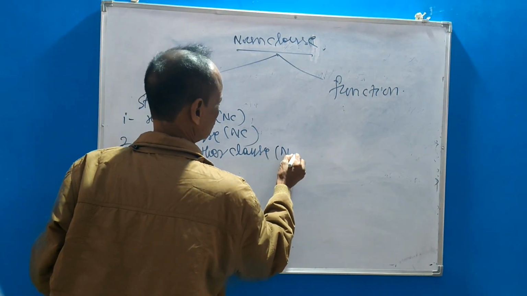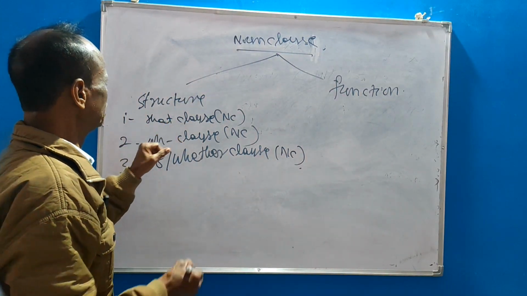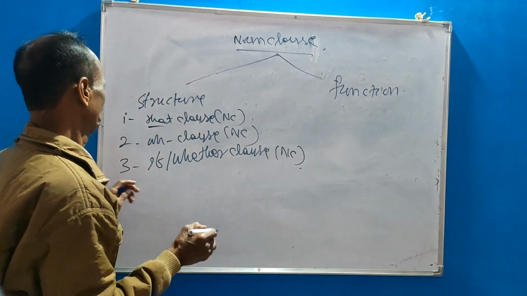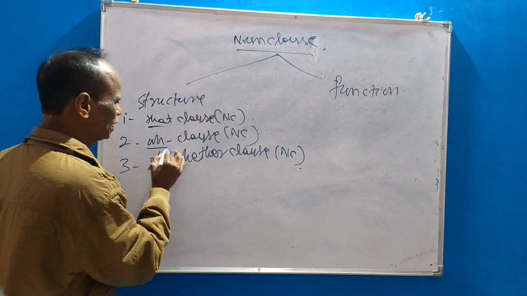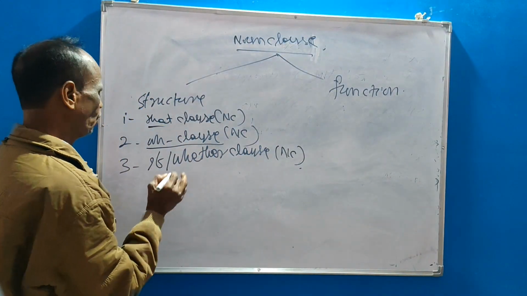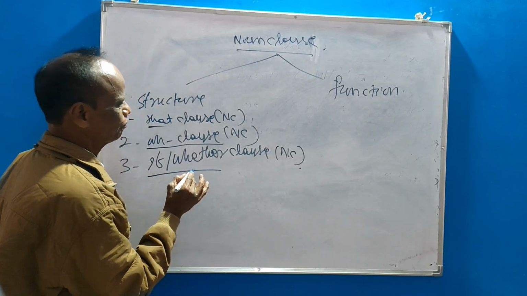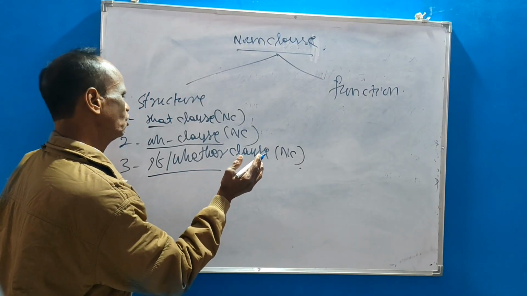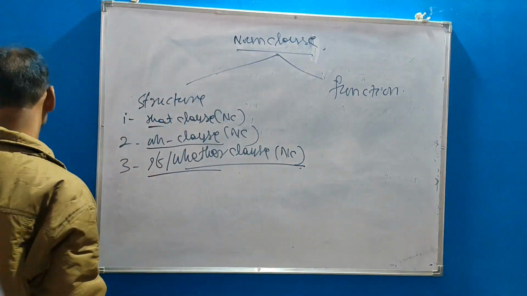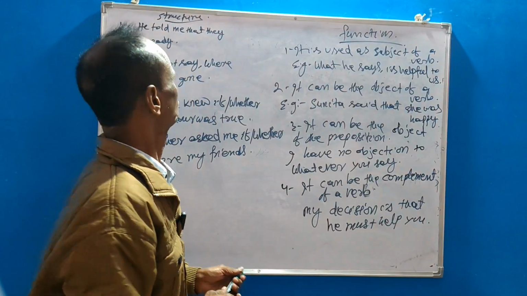that is noun clause. When noun clause begins with that, it is known as that clause or say noun clause. When noun clause begins with double H word, that is known as double H clause or say noun clause. When noun clause begins with if or whether, that is also known as if or whether clause or say noun clause. Next, structure and function of noun clause.